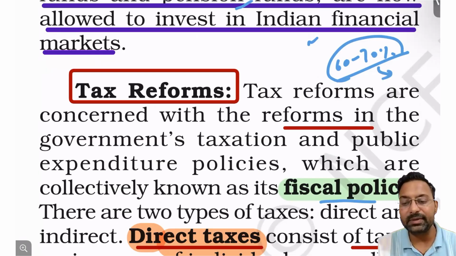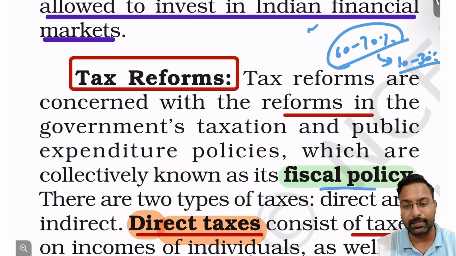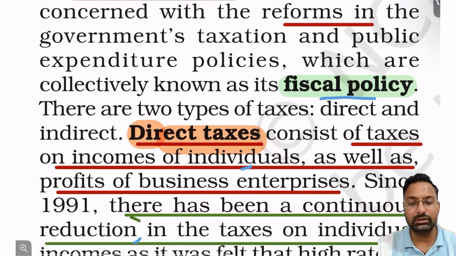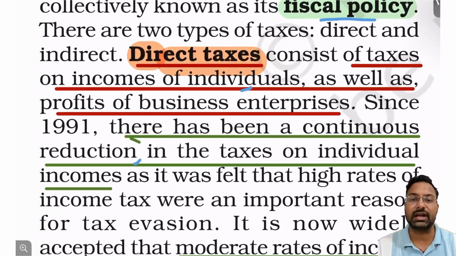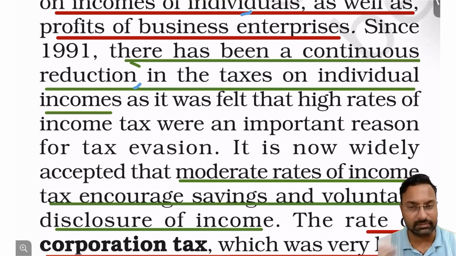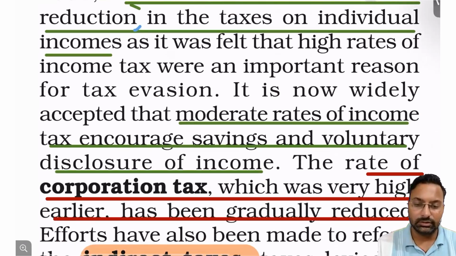And now it has been reduced to 10 to 30% based on the income. This reform was done at that point of time, right? Continuously, tax rates were reduced on individuals as well as corporations.